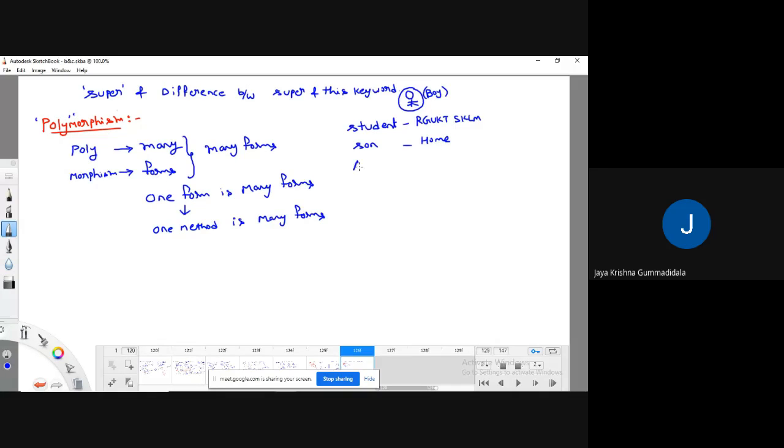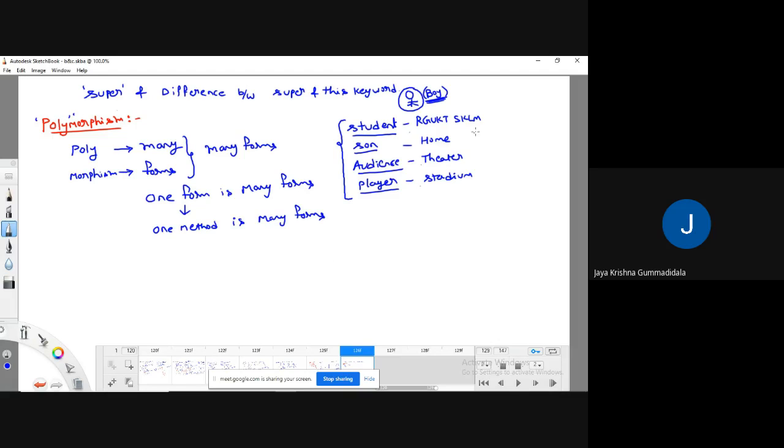And this boy is an audience somewhere in a theater, or this boy is a player somewhere in a stadium. Meaning that there exists one physical form, and this physical form acts in different ways. Sometimes he acts as a student, a son, an audience, a player. So depending upon the location, he will change his properties.